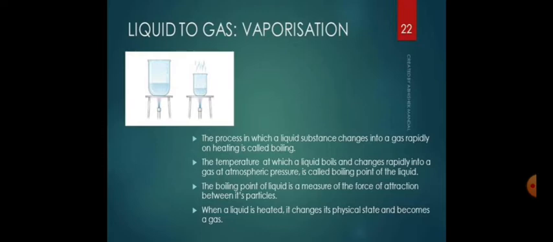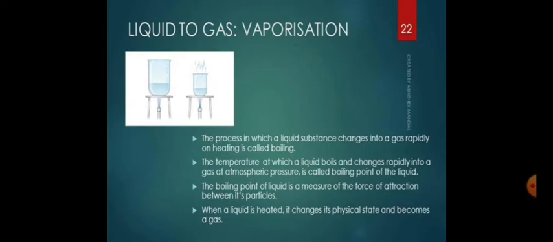Just like we studied in melting and melting point, similarly, all liquids have a definite boiling point. I'll give you the best example, water. When water is heated to a temperature of 100 degrees Celsius, it boils rapidly and forms gas, which we call steam. So the boiling point of water is 100 degrees Celsius.